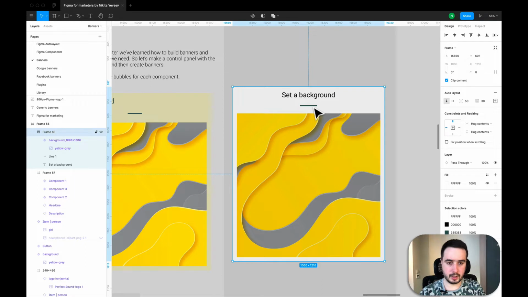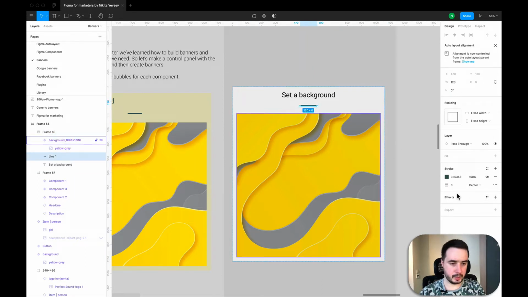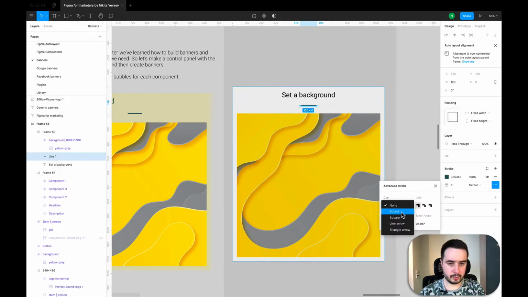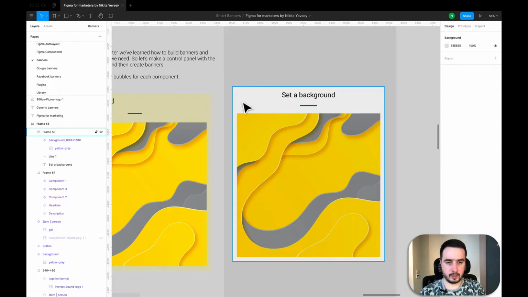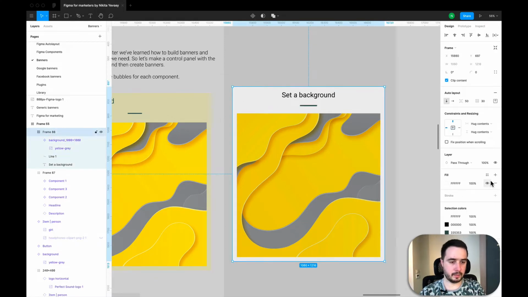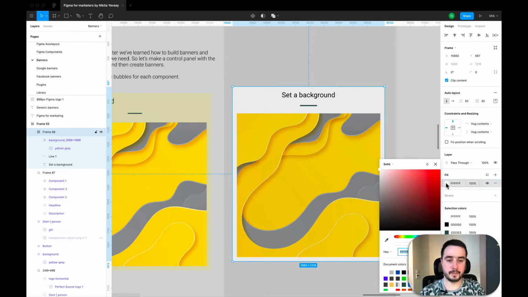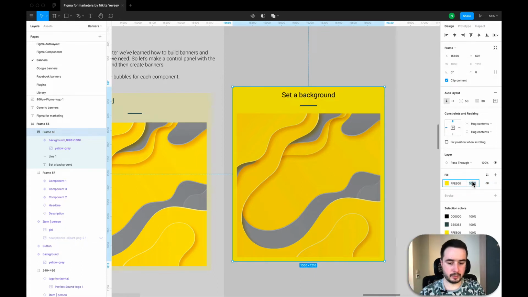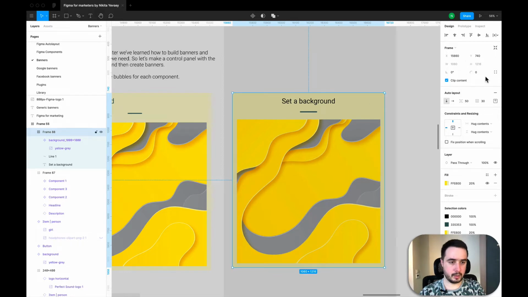Yeah, something like this. And one more thing with this line, I want it to be with round ends. Okay, like this. And now I will just change the fill color, make it yellow, and maybe 20%. Yes, something like this. Okay, and I will add some round corners.